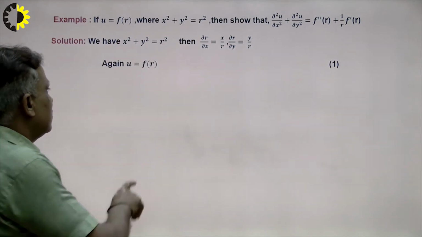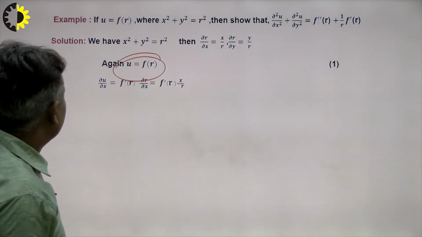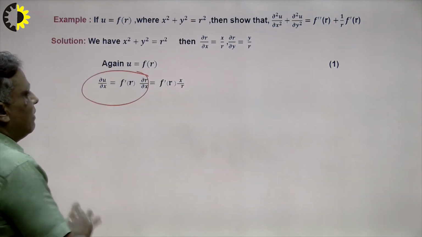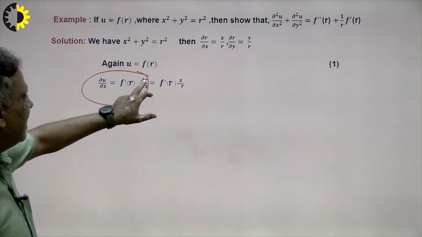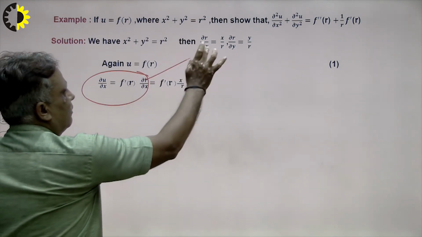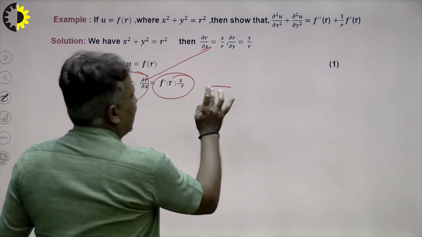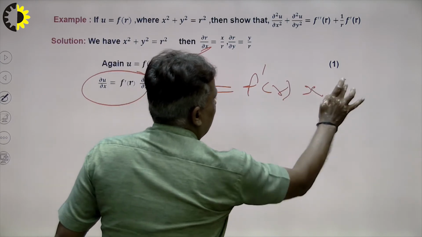Now u is a function of f(r), and r is a function of x and y. So how do we calculate here? First of all we see ∂u/∂x. What will be the differentiation here? f'(r) ∂r/∂x, and the value of ∂r/∂x is this. So this will be the result. I write here f'(r) times x times 1/r.